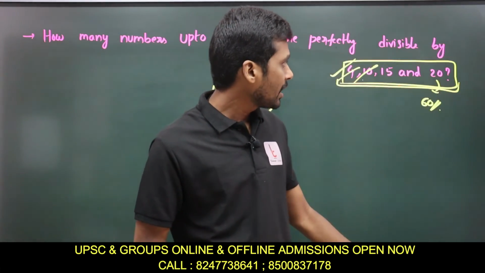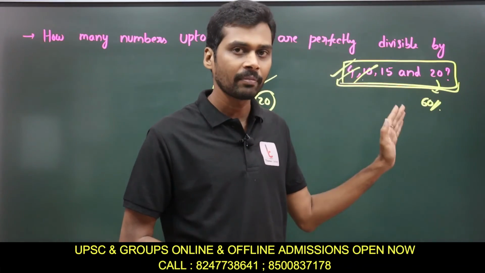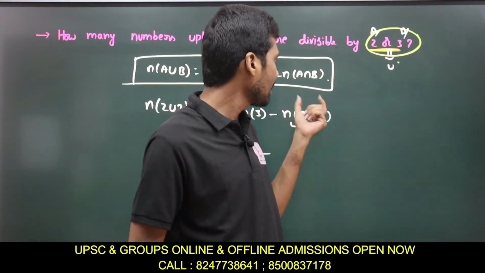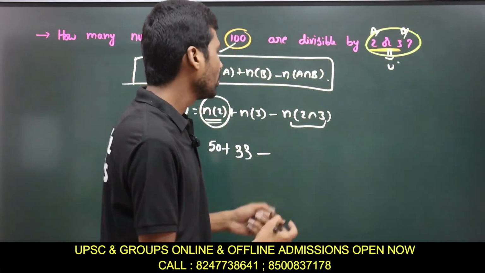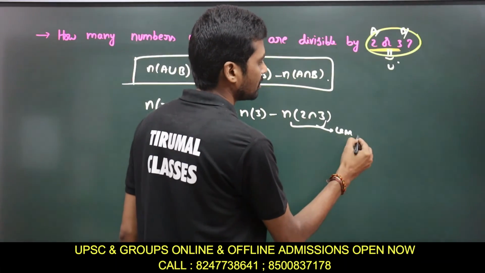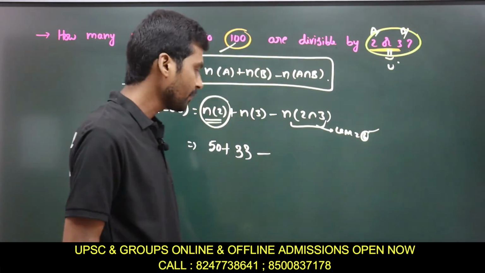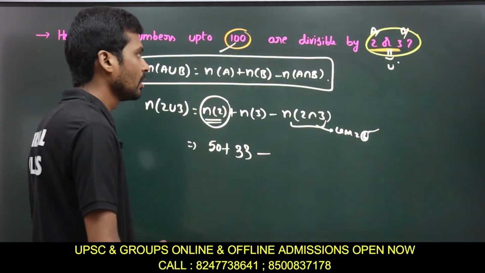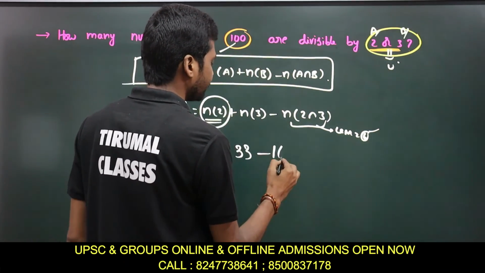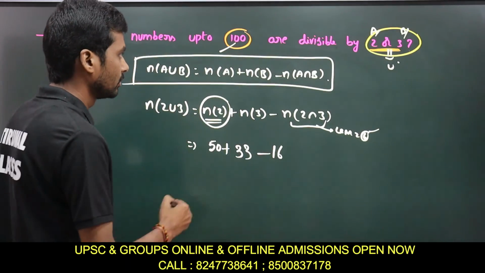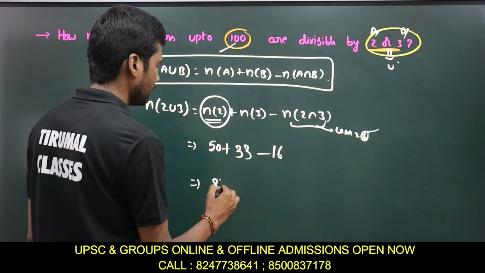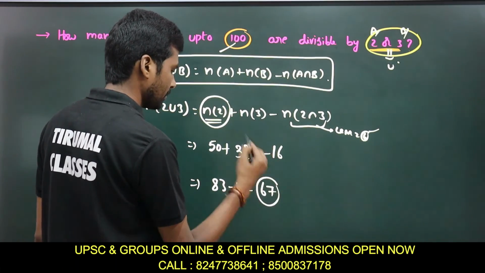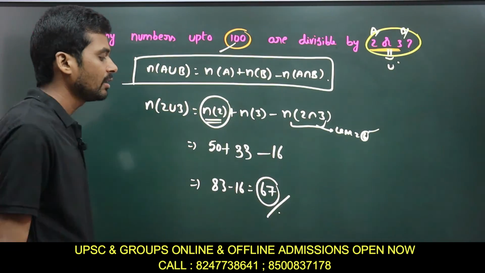In the previous case we have seen that for numbers perfectly divisible by different numbers with an 'and' condition, we take the LCM of these numbers, right? So the LCM of 2 and 3 is 6. Now how many numbers up to 100 are perfectly divisible by 6? 100 divided by 6, 16 times 6 is 96, so 16. So 83 minus 16. What is the final answer? The final answer is 67.